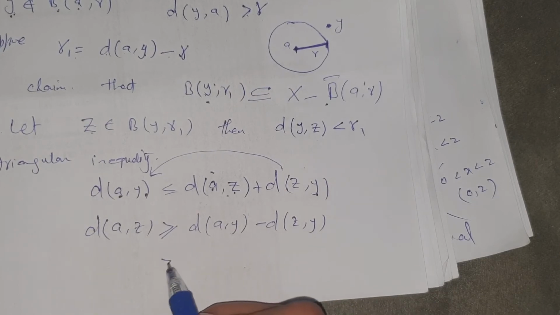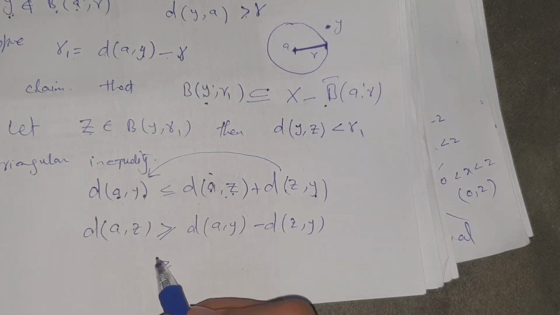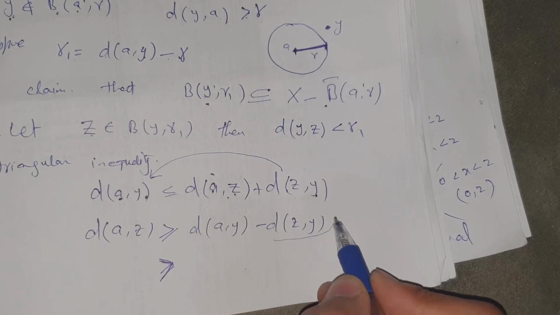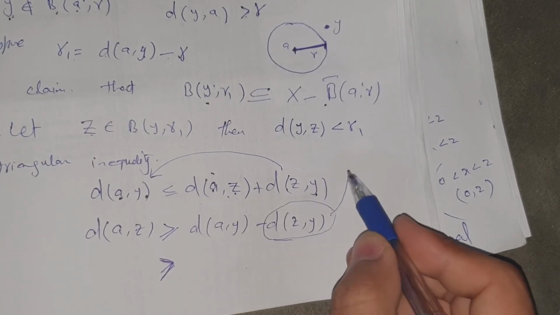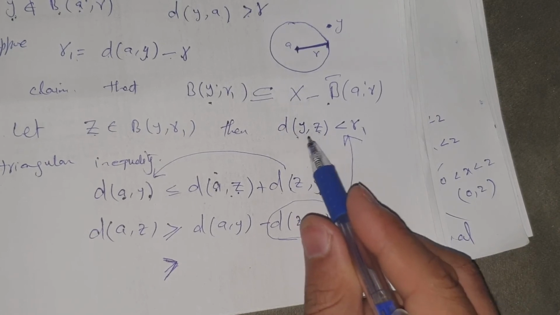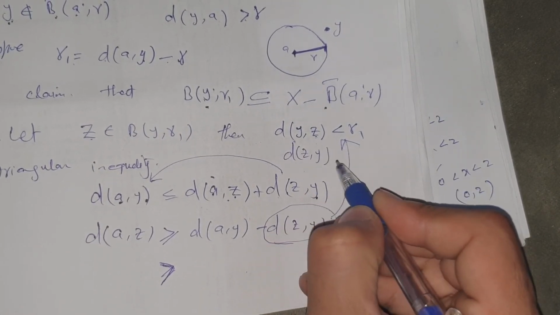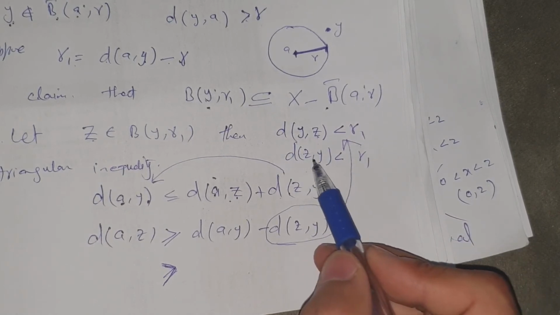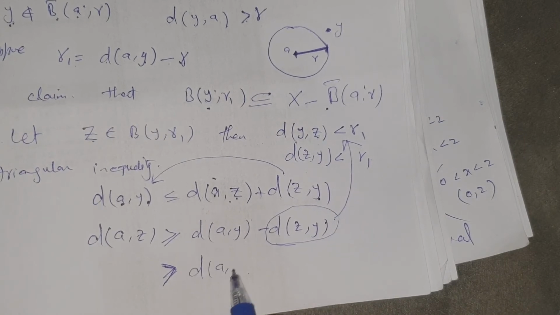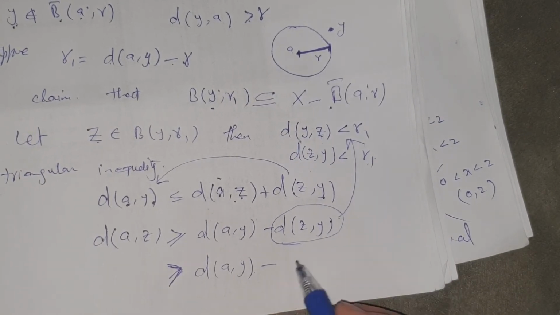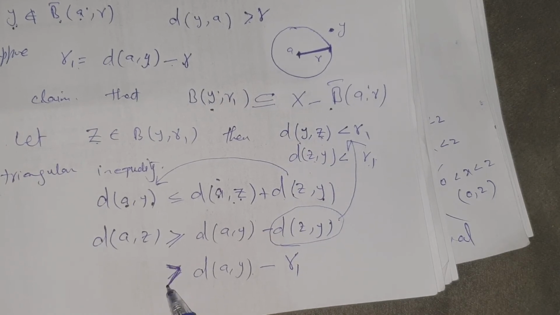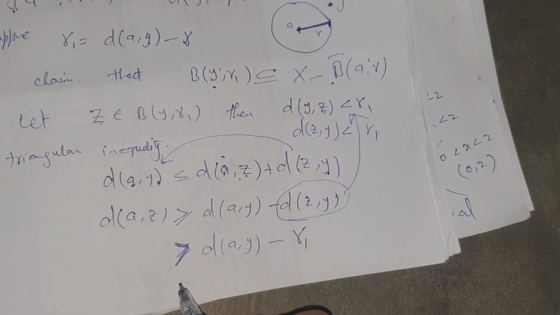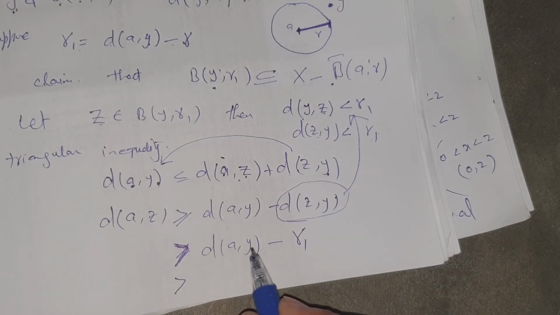Now, since d of z, y is less than r1, we put the value r1 instead of this value. So this side becomes greater: d of a, y minus r1.